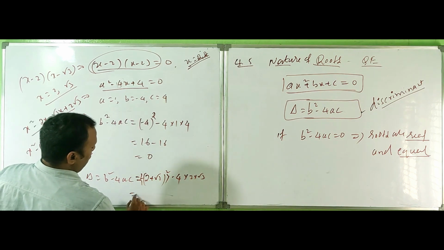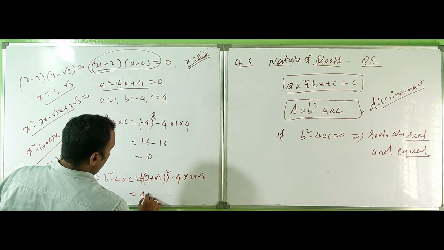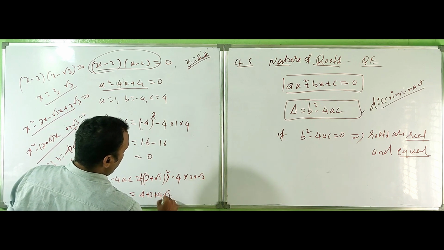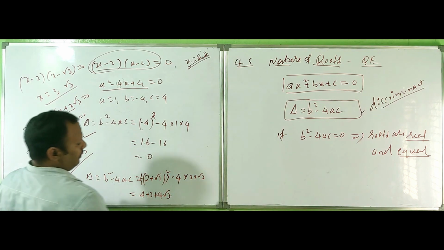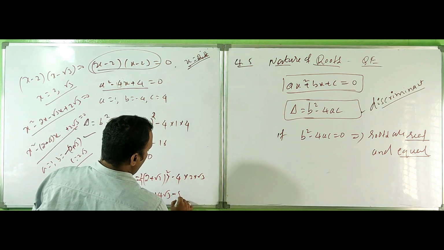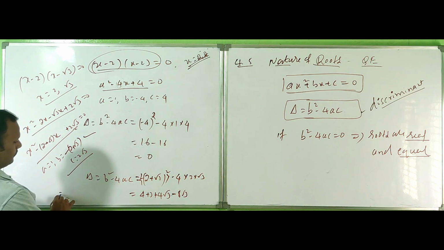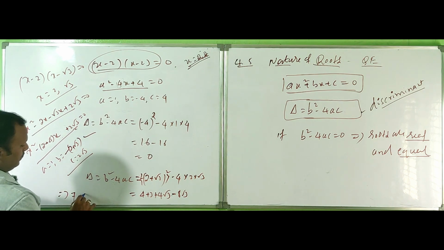So this becomes 4 plus 3 plus 4 root 3, minus 8 root 3. This becomes 7 minus 4 root 3.